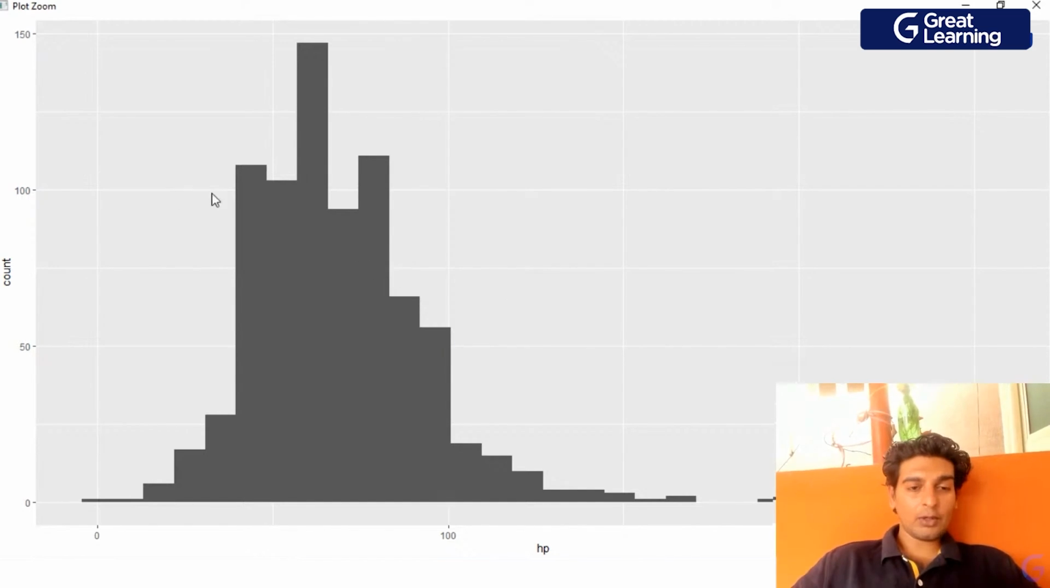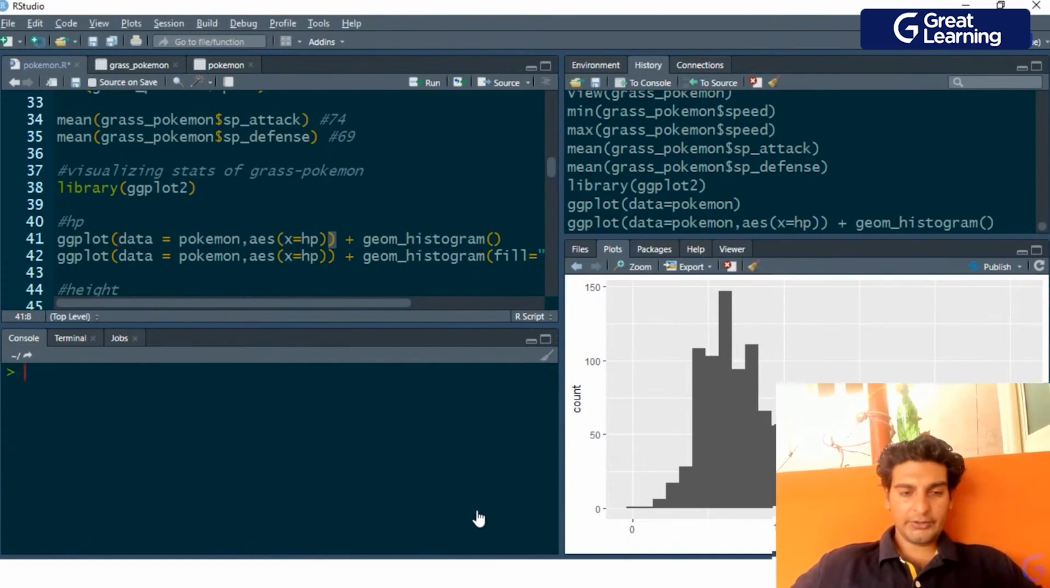Now, when you talk about this, we are talking about grass type Pokemons. So we have only 2 grass type Pokemons whose HP is greater than 100. Similarly, there are only 140 grass type Pokemons whose HP would be around 50 to 55. And there are around 55 odd grass type Pokemons whose HP is around 100. So that's an interesting observation over here again.